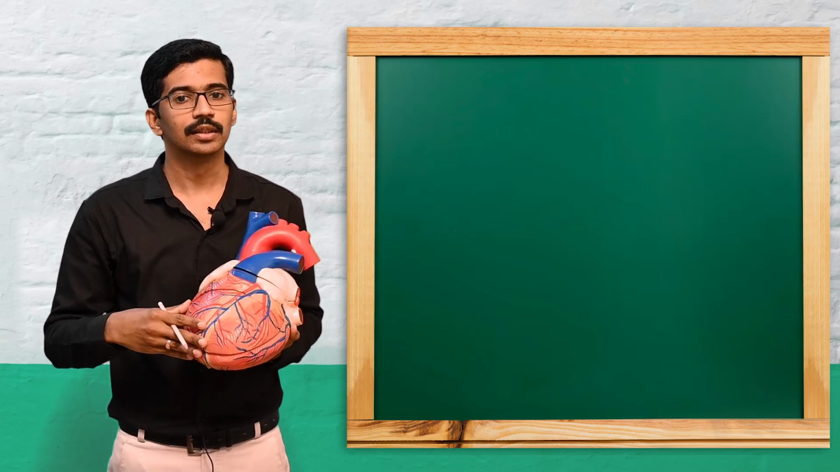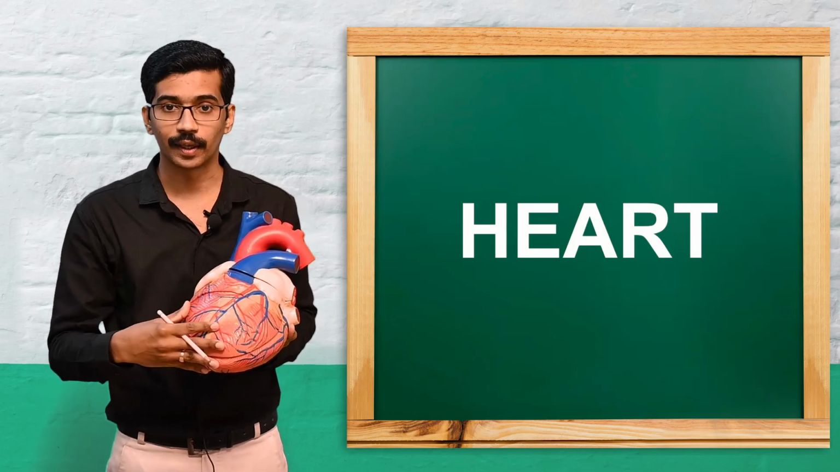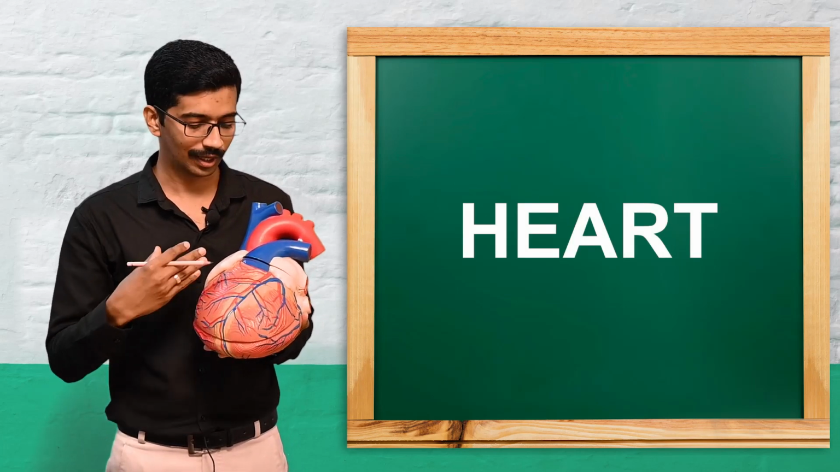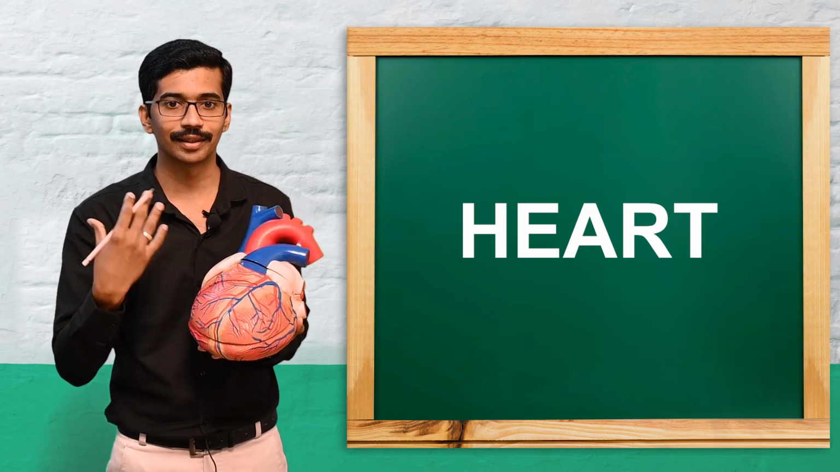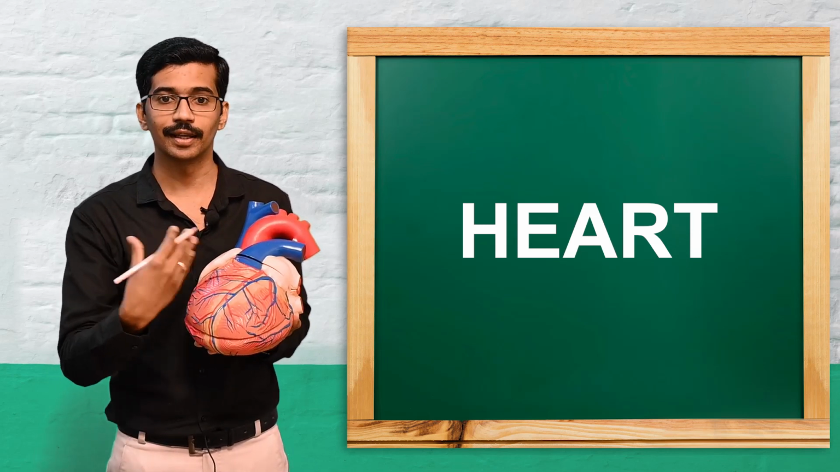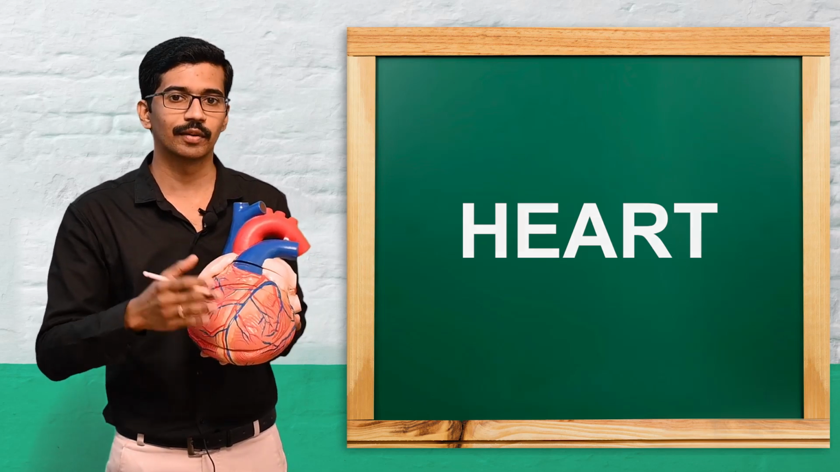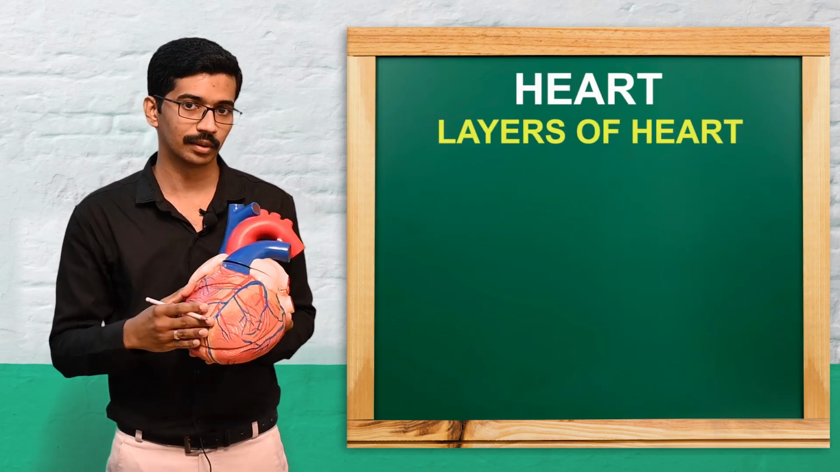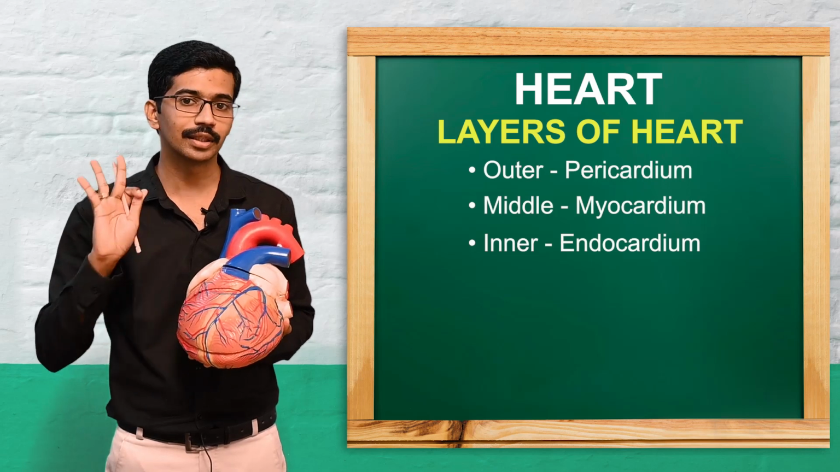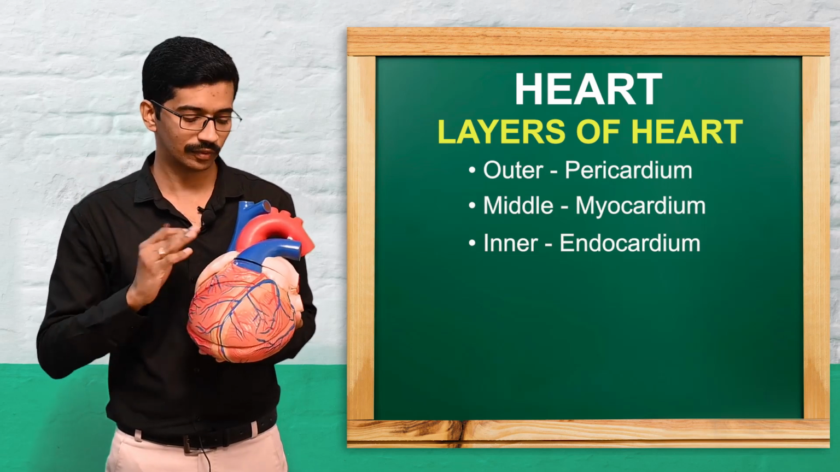Now we'll move to the gross anatomy of the heart. Gross anatomy means superficially, with the naked eye, what structures you can see. But before going to that, I wanted to say what the layers of the heart are. The heart has three important layers, so we'll see them one by one.